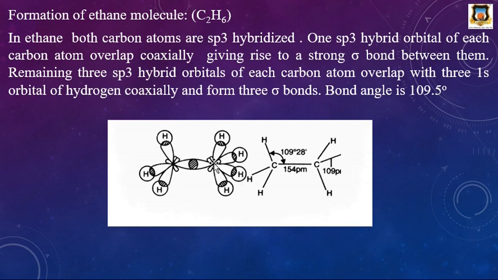Therefore, here there is one extra hydrogen. It is wrong. Only three hydrogens are there. Therefore, it is the formation of methane molecule. Here it is wrong. This is not a correct structure. Here only three hydrogens are there.